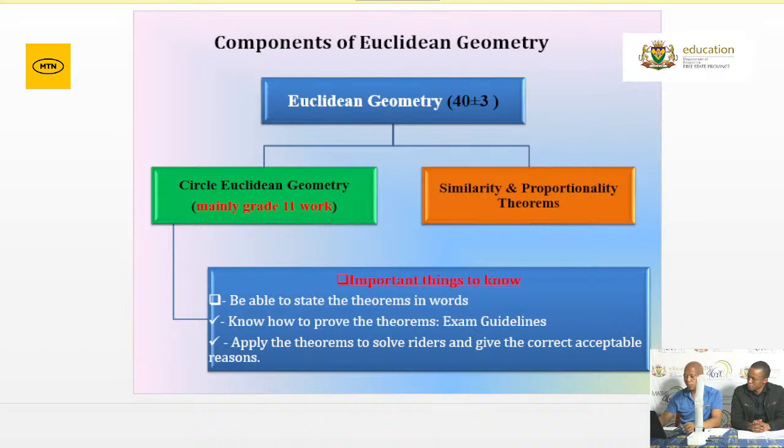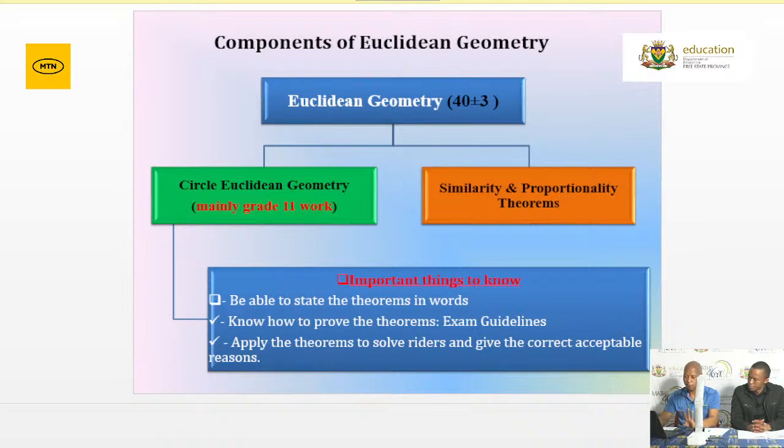And the last one is, you must be able to apply the theorem to solve the riders and give the correct, acceptable reasoning. Every time when you do Euclidean geometry, have acceptable reasoning next to you so that you can know how to write it correctly. These are the examinable theorems. I'm not going to read the statements as they are, but please make sure that you go into your textbooks and look at the correct theorem.